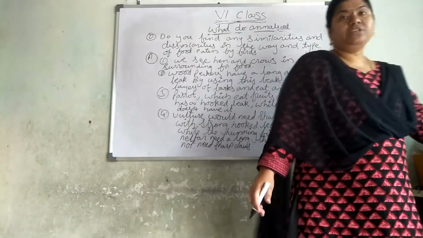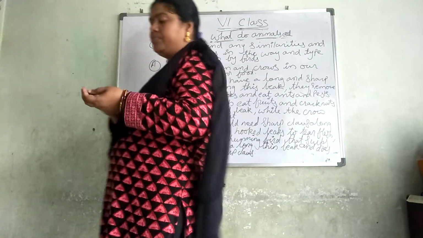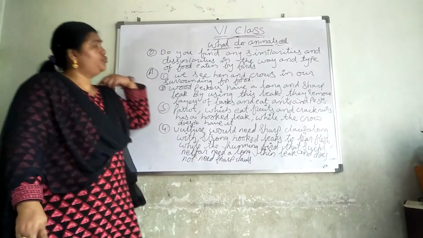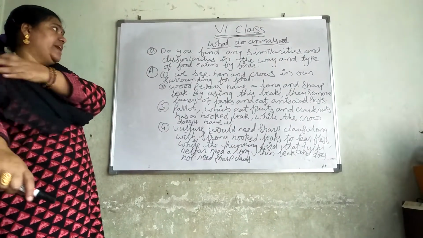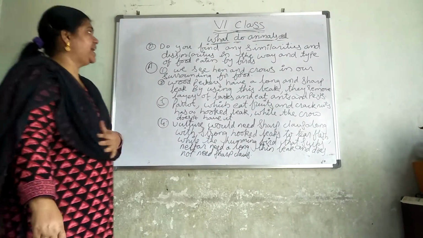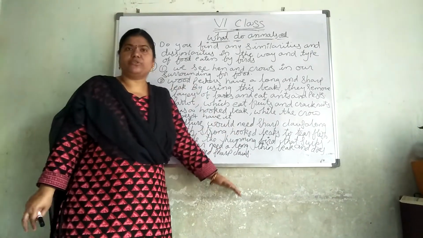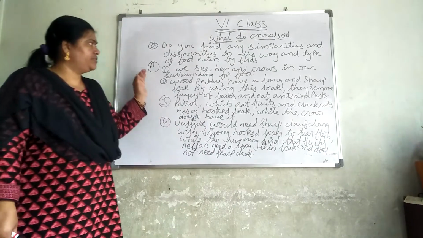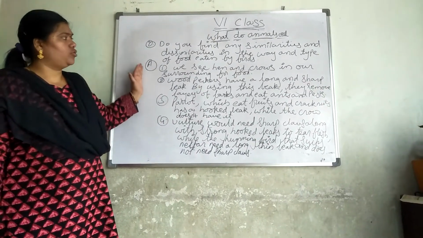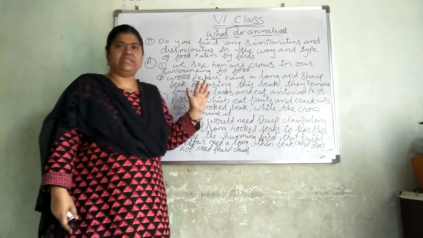So, coming to different types of birds we are talking here. Do you find any similarities and dissimilarities in the way and type of food eaten by the birds? So now I am going to show you different types of birds here and their food habits. When we see hen and crows in our surroundings for food, is it correct or not?